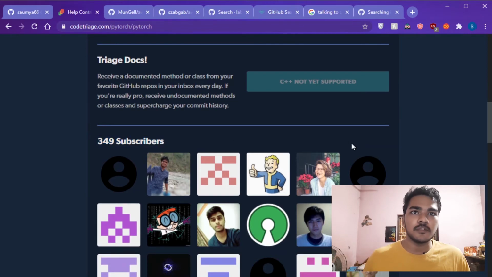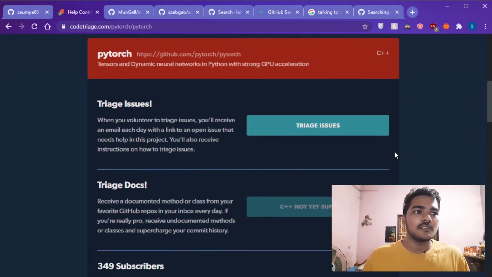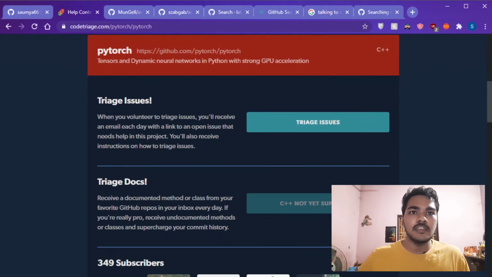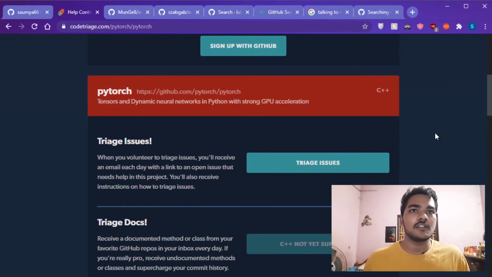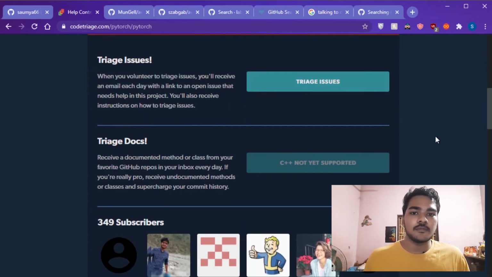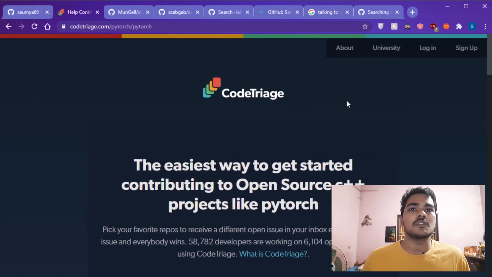Being a subscriber means that when there are new or existing issues, they will mail you every week, or according to your choice, so that if you want, you can go there and solve them. Unlike other sites, they email you the issues, so you don't necessarily have to go to the site every time to check. So CodeTriage is a good option if you want issues in your mail. That is pretty helpful.